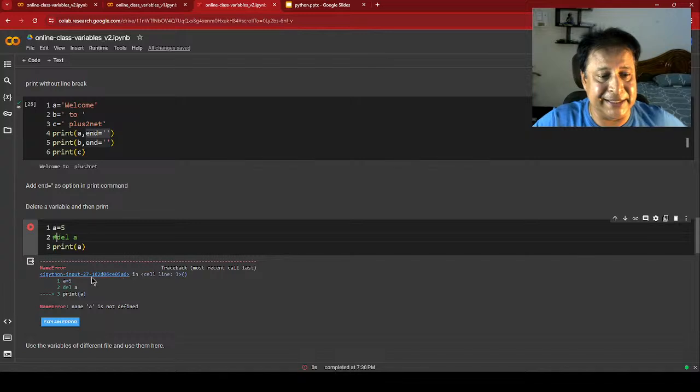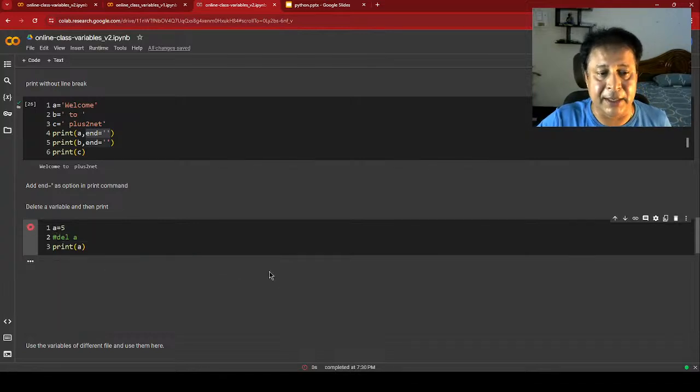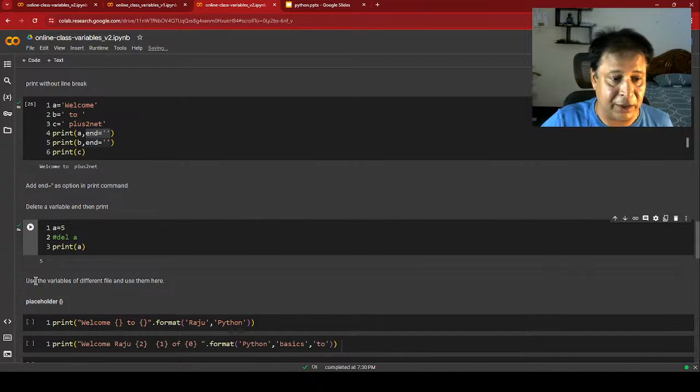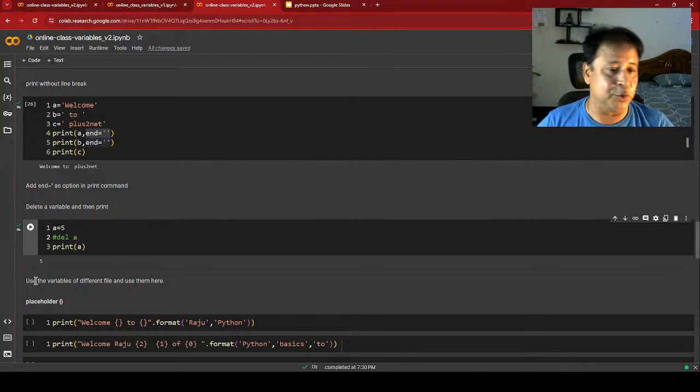Now let me comment this line. Comment means this line will not be executed. Let's run this. Fine, now it has printed 5. Okay, now the last one for today's session. It's already 7:30, and my target was only 15 to 20 minutes. So you can practice it, and in the next session we will move further.